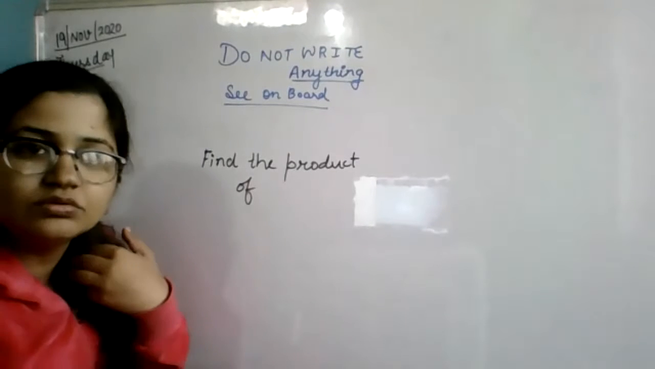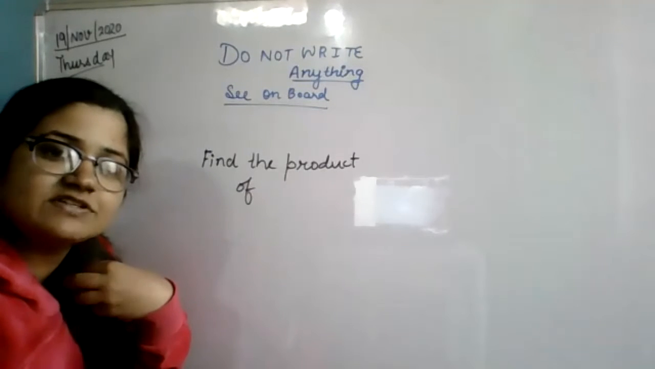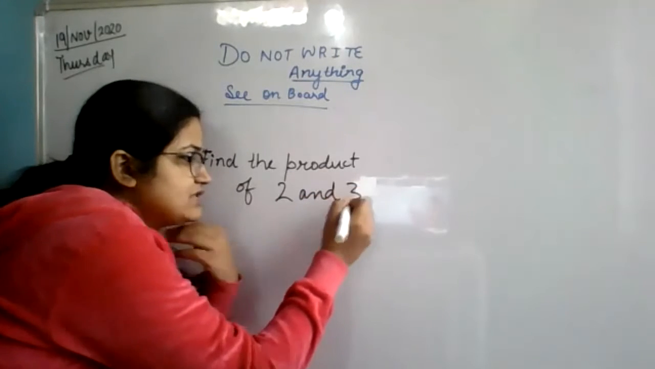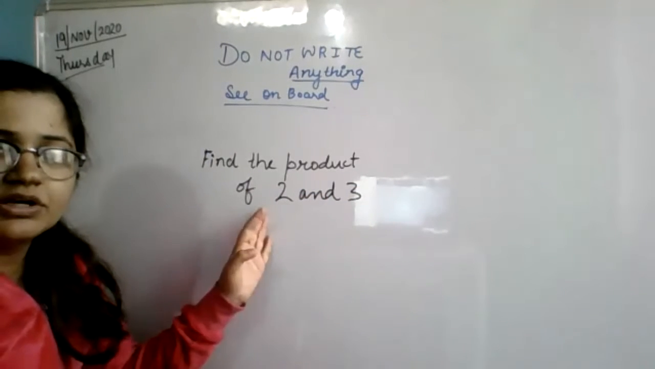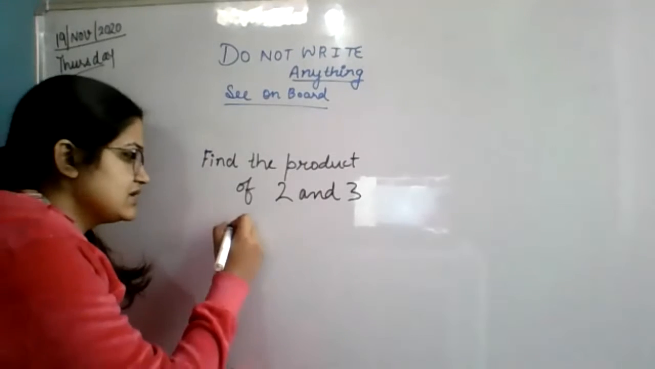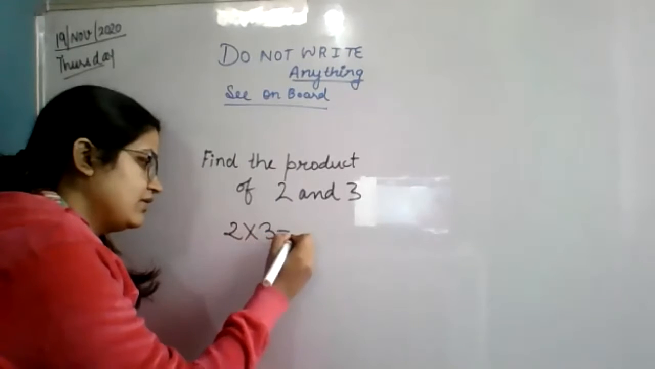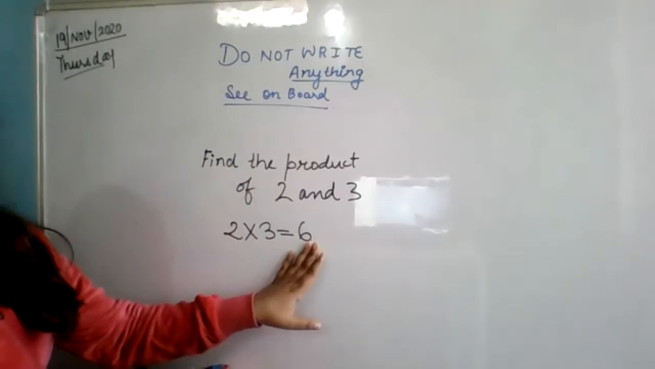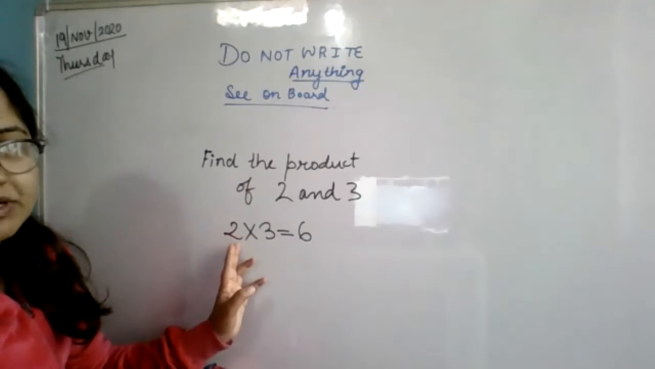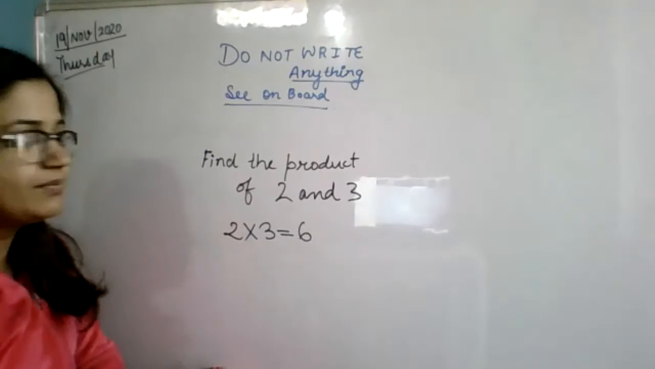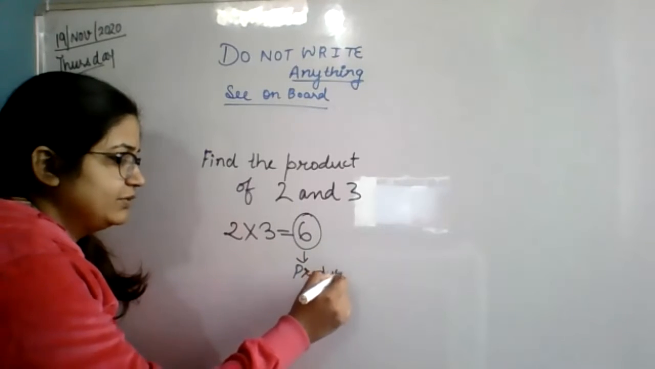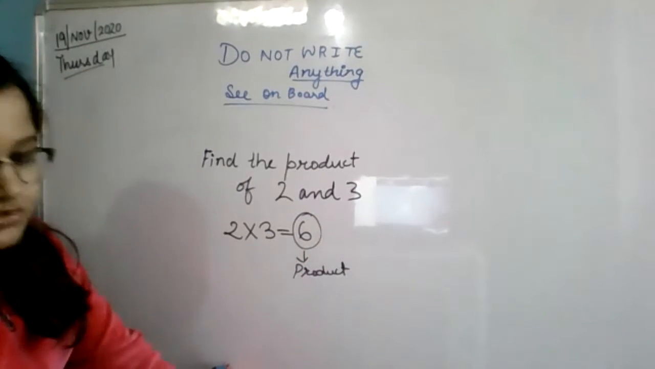If it is written, find the product of 2 and 3. Ma'am, we will multiply 2 and 3. Yes, we will do the multiplication of 2 and 3, and the answer, the product, will be 6. This is known as the product of 2 and 3.